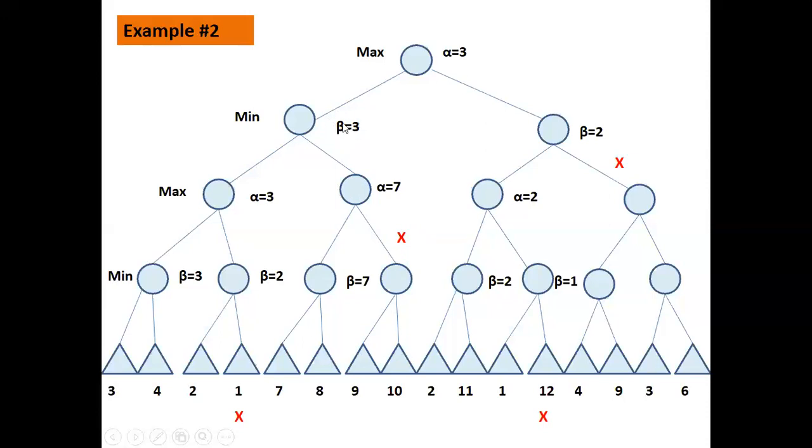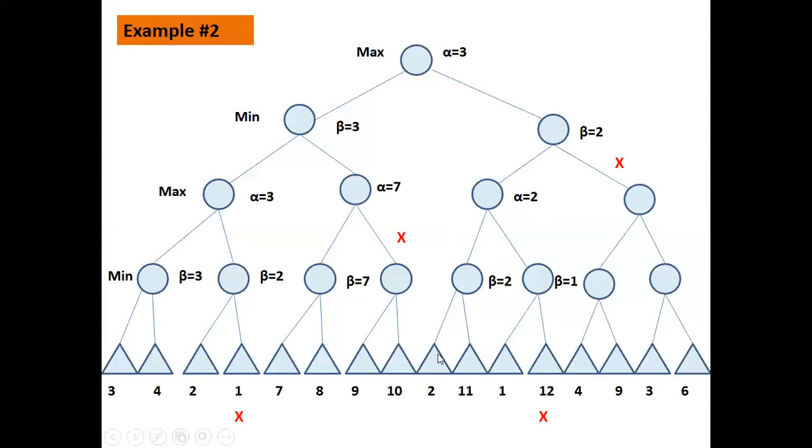The same thing is now propagated up and it is copied at the next level as alpha is equal to 3. Right? And remember, this is your max level. Now what we want is maximum. Now alpha is 3 here. So let us explore this side if we can get a bigger value for alpha. So come down directly and copy this 2. So beta value will be 2.